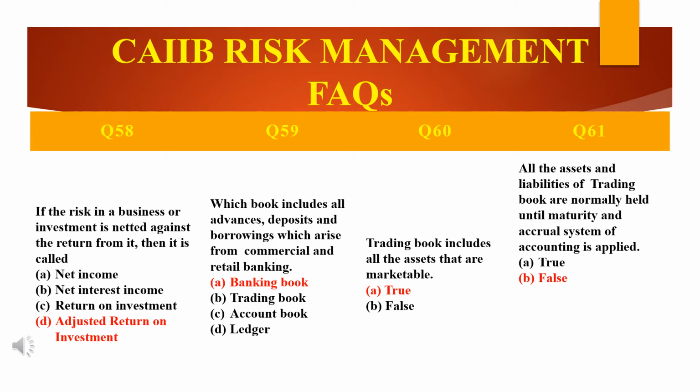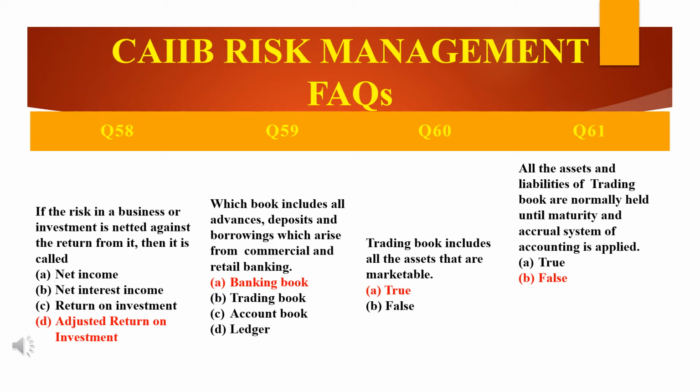Open gold, that is the open gold status limit and position limit. Then the forex position limit, trading positions in derivatives as well as derivatives which are entered into for hedging trading book exposures. So all these items are in the trading book, whereas advances, deposits, borrowings, which are mentioned in the question itself, and investments held under HTM, held to maturity, are a part of the banking book. Thus the answer is banking book. So derivative transactions entered into by the bank for hedging a banking book entry are also considered as a part of the banking book.